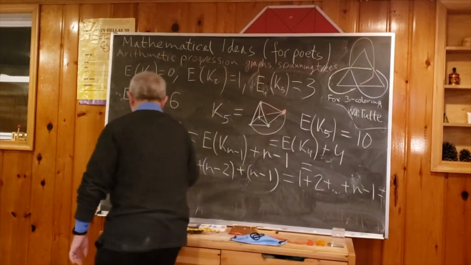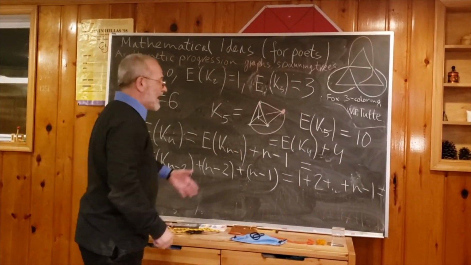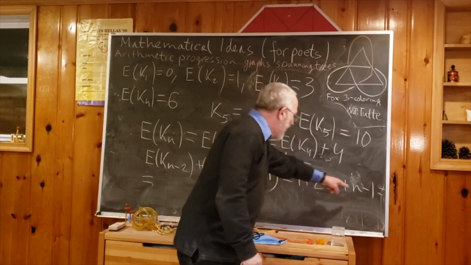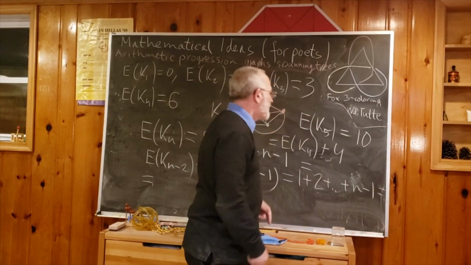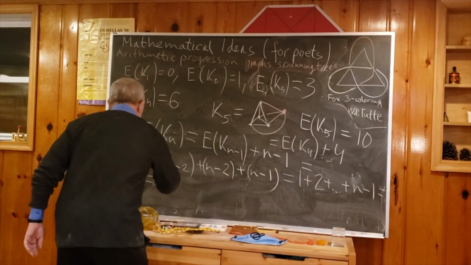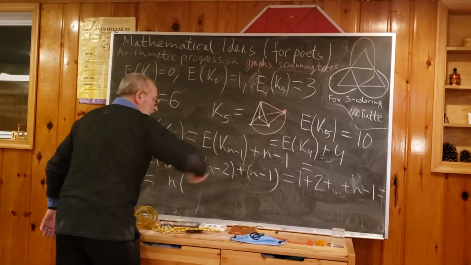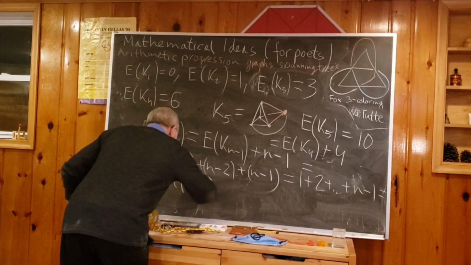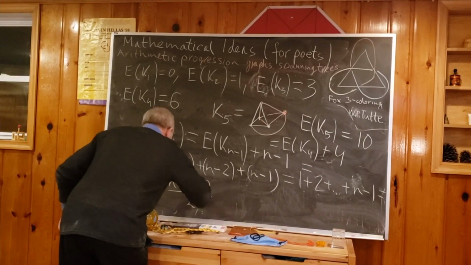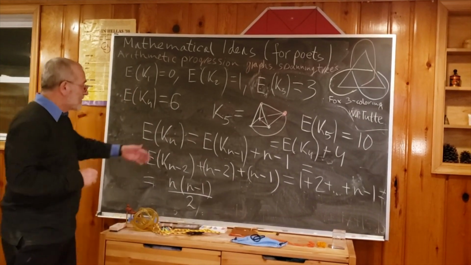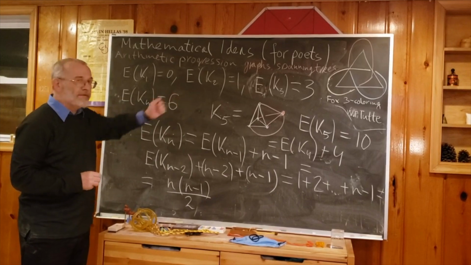Now we can use our method, or maybe quicker, the initial Gauss method. If you add the first to the last, the second to the previous one, we always get n. Always n. The number of such pairs is n minus 1 divided by 2. So this is our formula for the number of edges of the complete graph of n vertices.